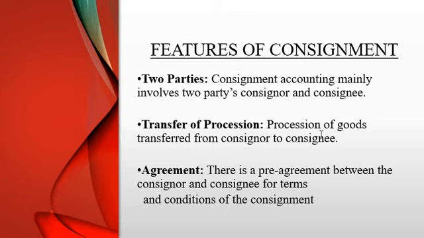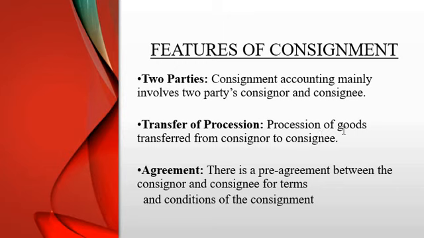The consignee, that is the agent, is only getting the right to sell the goods which belong to the consigner. He does not have the ownership of those goods.